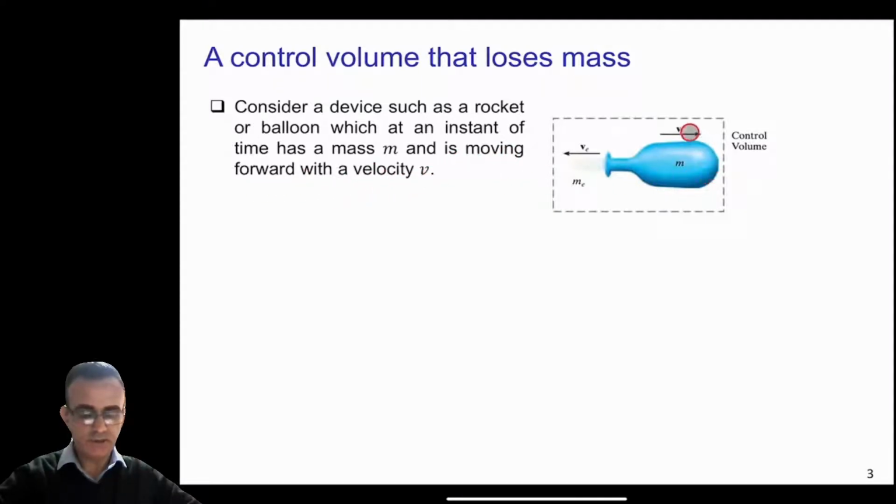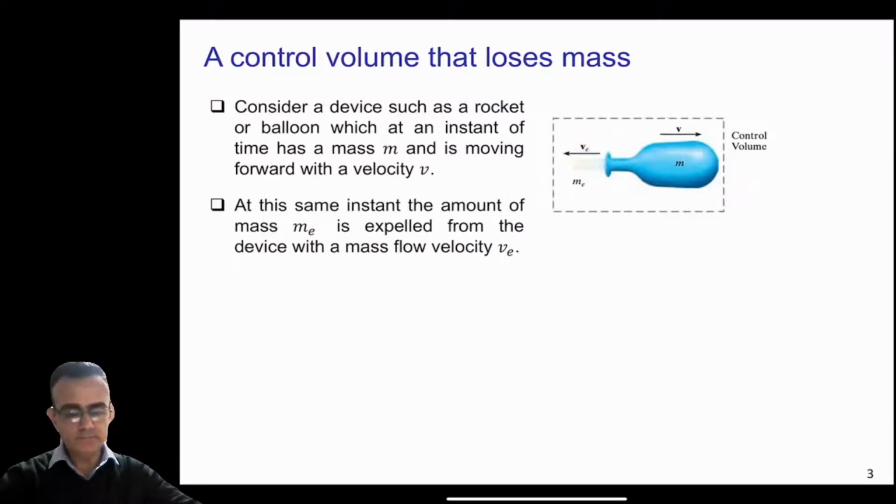As you can see, you have a balloon of mass m, and the velocity is toward the right. The velocity of the ejected mass at time t is ve.